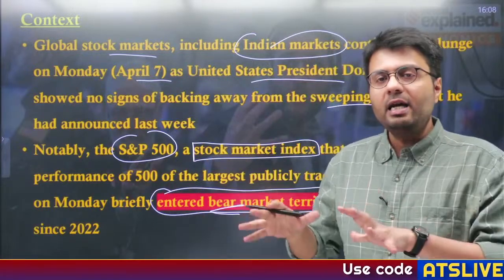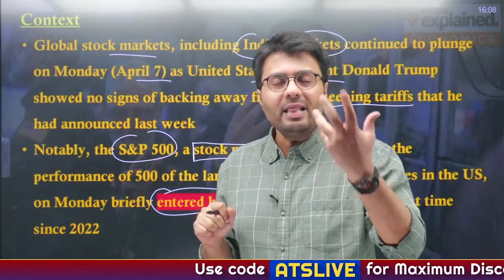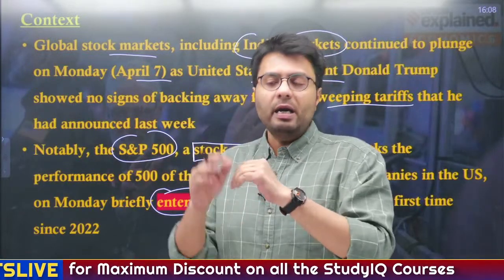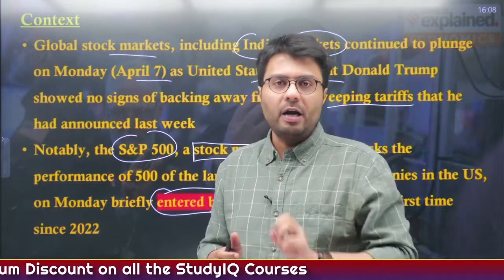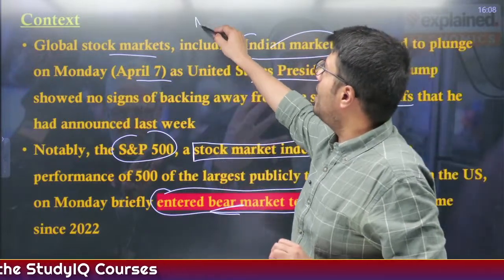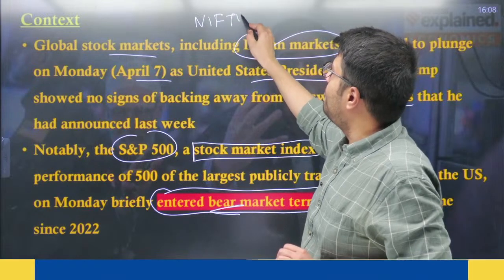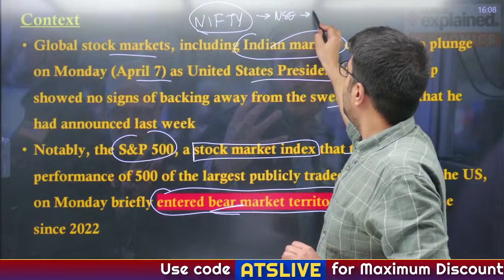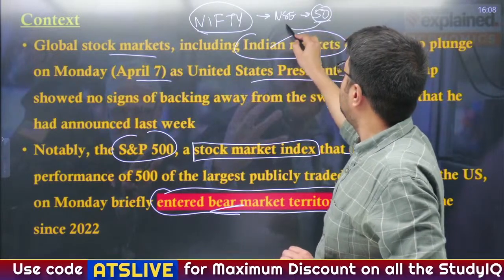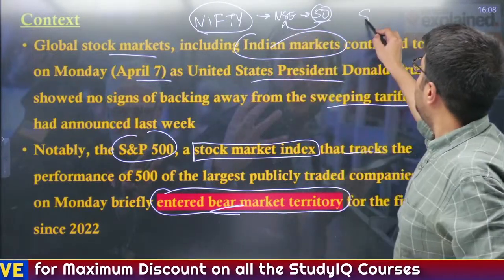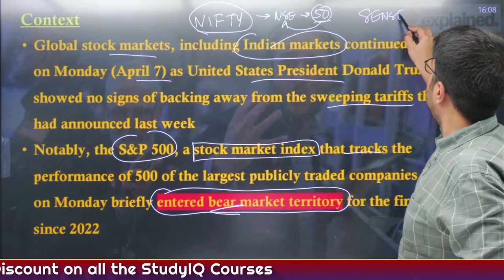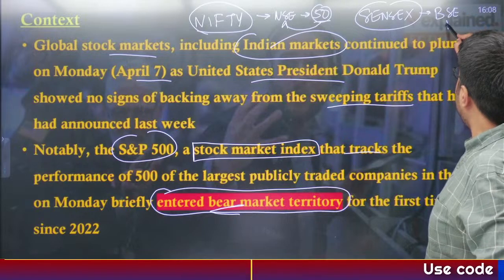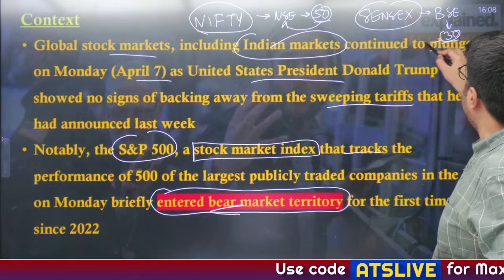So for that, many countries make an index. Now, that index might include some of the important companies listed on the stock market, which are an indicator of how the stock market functions. For example, in India, you might have heard there is an index called Nifty. Now, Nifty is an index of the National Stock Exchange, and it includes 50 top companies listed in the National Stock Exchange. Similarly, there is also another index called Sensex. Now, this Sensex is an index of the Bombay Stock Exchange, particularly the 30 top companies in the Bombay Stock Exchange.